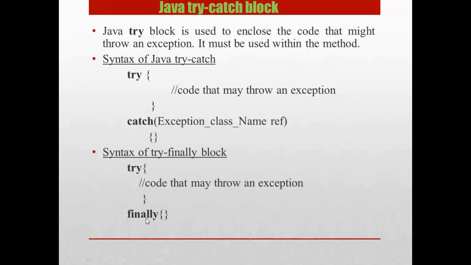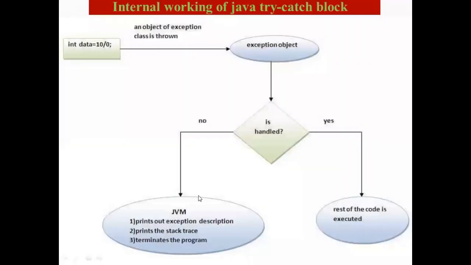It is least bothered about whether an exception has occurred in a try block or whether those exceptions are handled by catch blocks or not. If it is not handled also, the set of code in a finally block will be executed mandatorily. So that is why all the important sets of code are included inside a finally block. Now next, let's see the internal working of a Java try catch block.